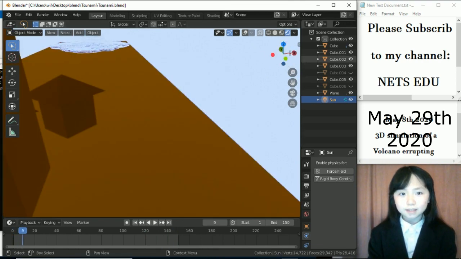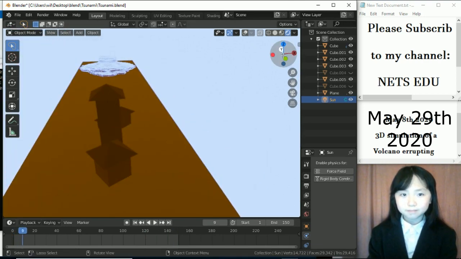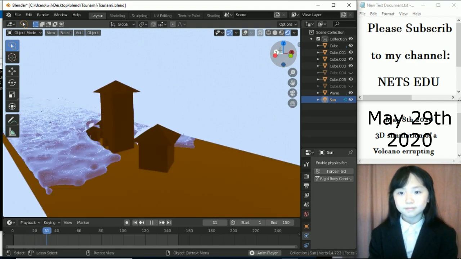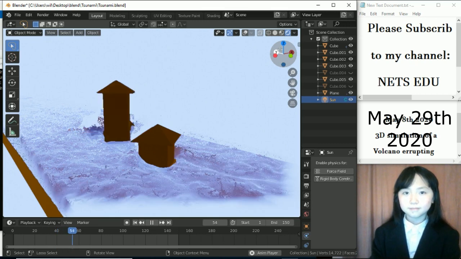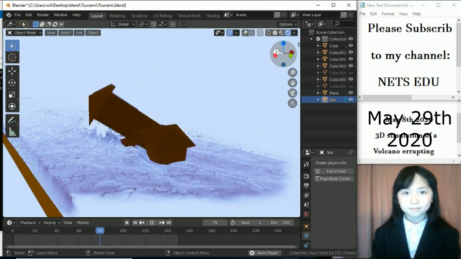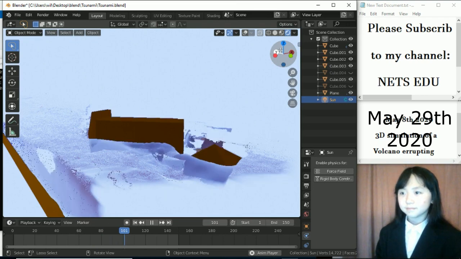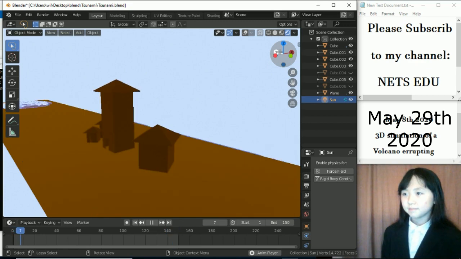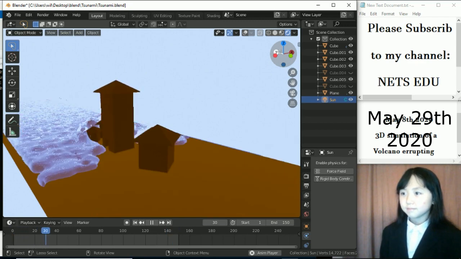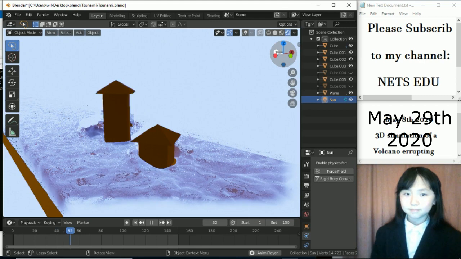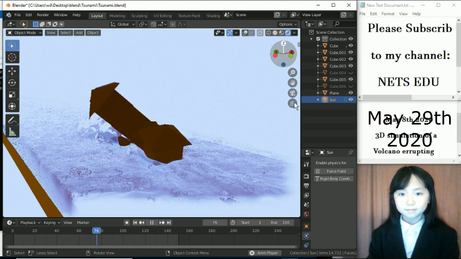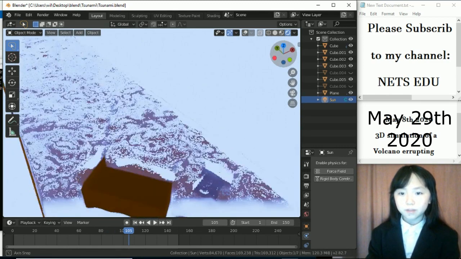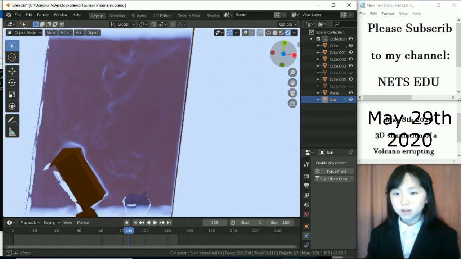Let me just pause this, and then go to a nice view. I'll pause it again because it's not so convenient to rotate while it's running. It's really slow that way.